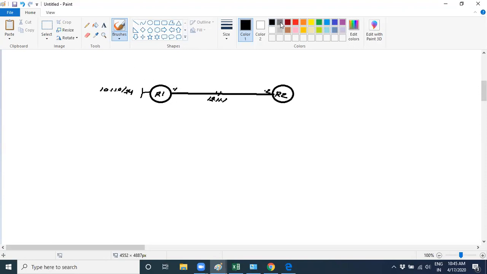Let's talk about the routing table of R1. It has 12.1.1.0, directly connected via interface 0/0.